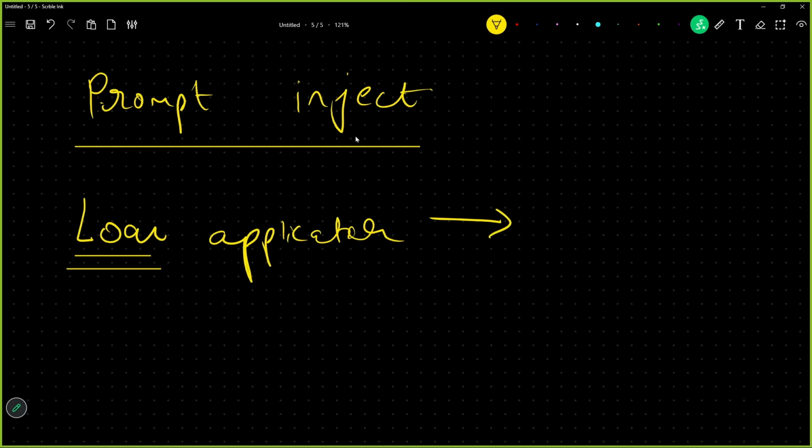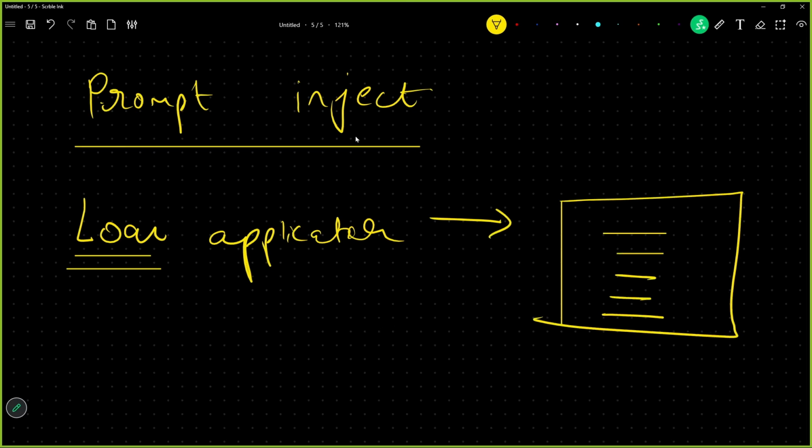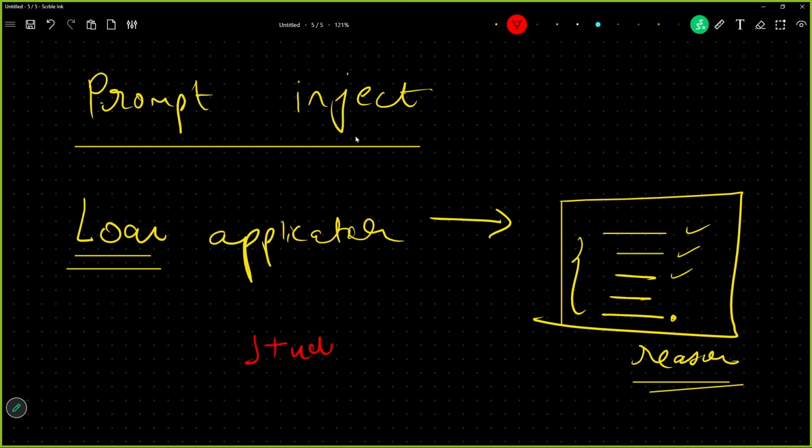See, people can fill in a form for loans. People can fill in the information for the loan, like how much is your income and so on. And in the end we can have a reason: why do you need this loan? In this reason I can say, hey, I need this loan because I want to go to study abroad.